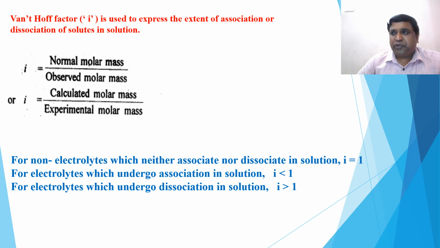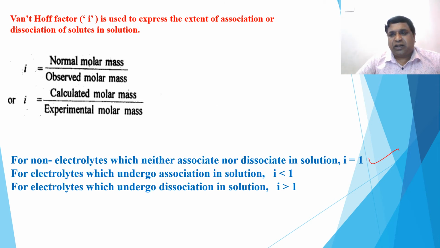So it's given by the formula normal molecular mass divided by observed molecular mass, or I is also calculated using the formula calculated molecular mass divided by experimental molecular mass. Or any other formula that we have, you can use. Yes, now this is the most important that you remember.